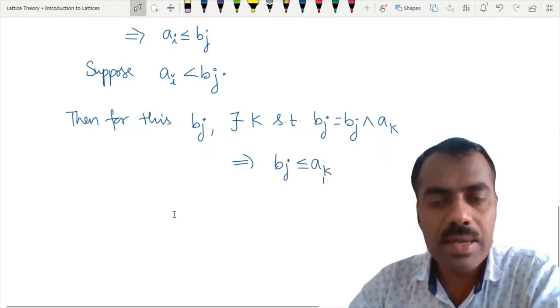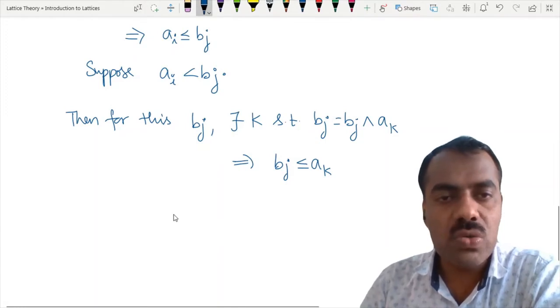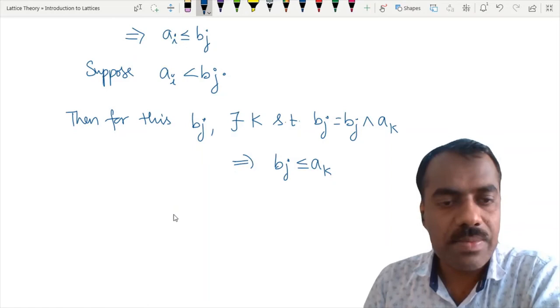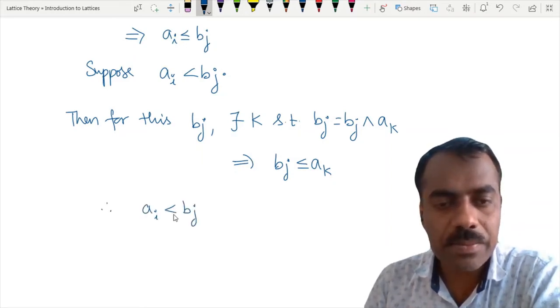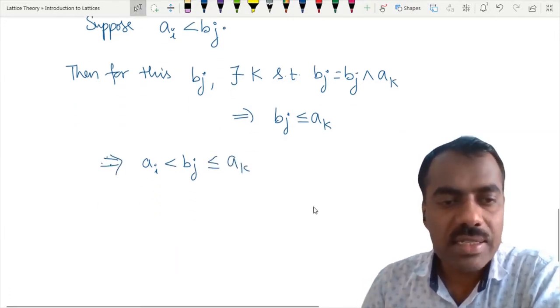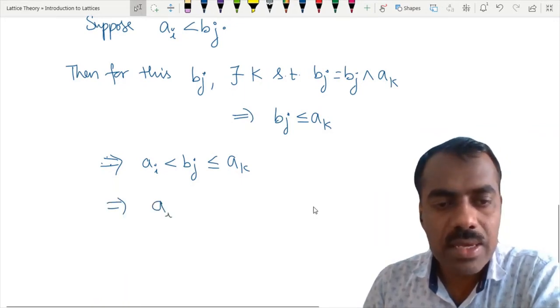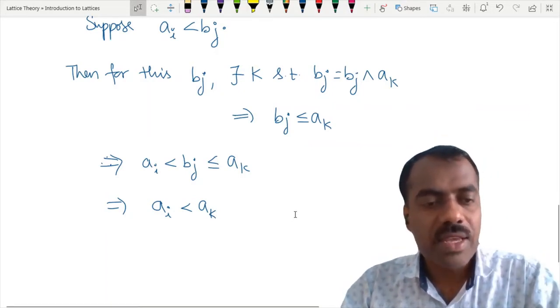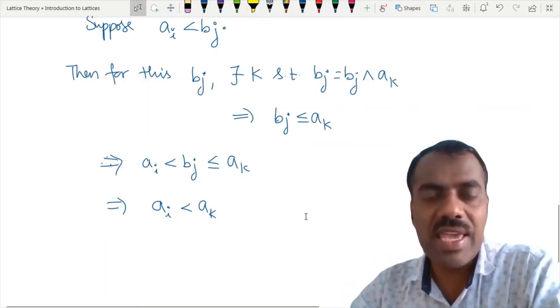Are you following? Now take these two. If you observe this one and here, therefore Ai is less than Bj, but Bj is less than or equal to Ak, right? That shows that Ai is strictly less than Ak, right? But if Ai is strictly less than Ak, then what is Ai join Ak?